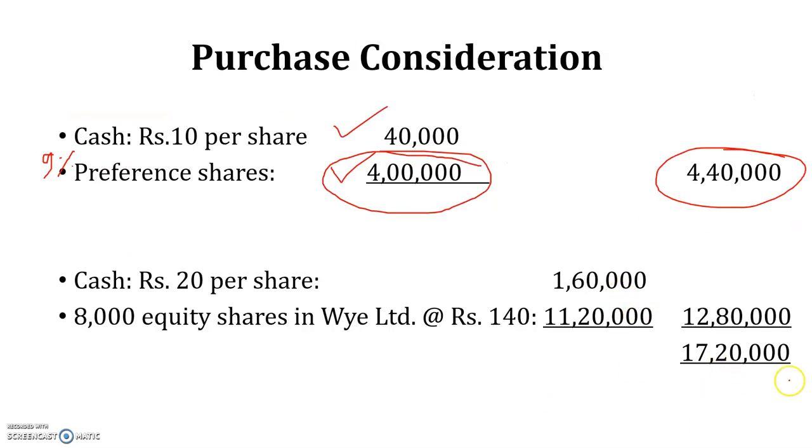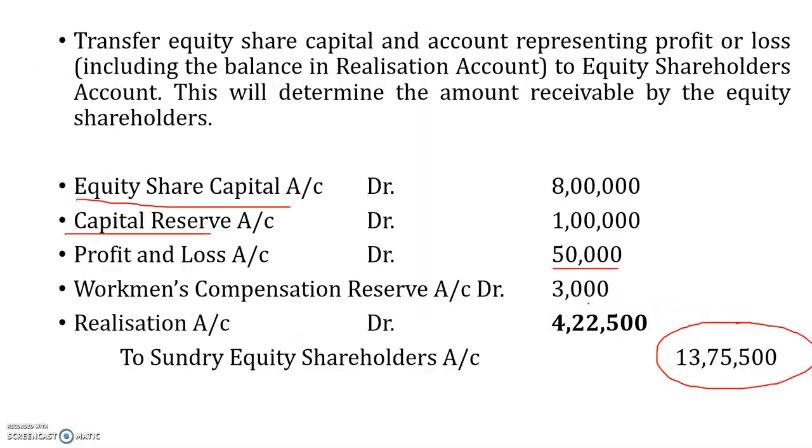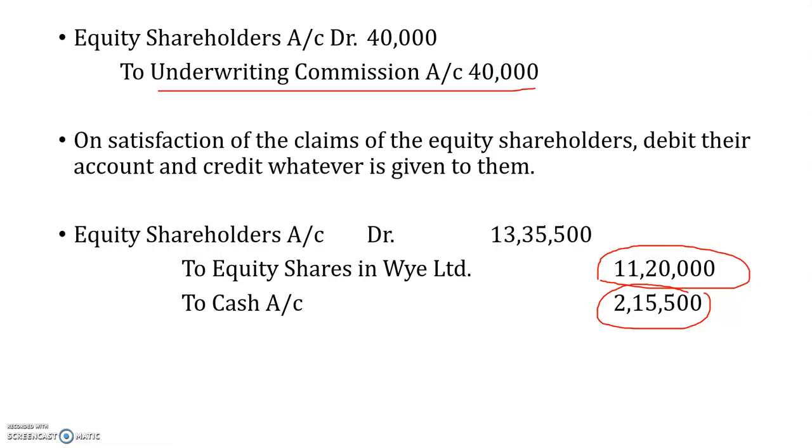This is 11 lakh 20,000, which has been put here. So this is how the calculation is done. The journal entries are passed in the books of transferee company. The next video I'll be talking about journal entries in the books of transferee company. Thank you so much.